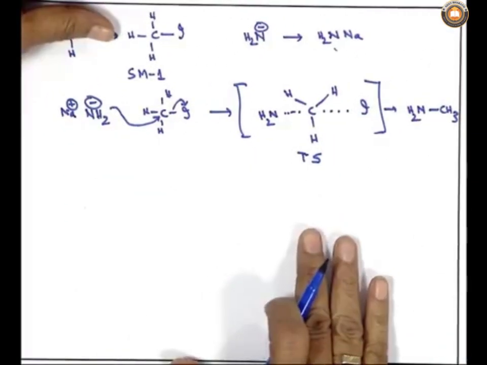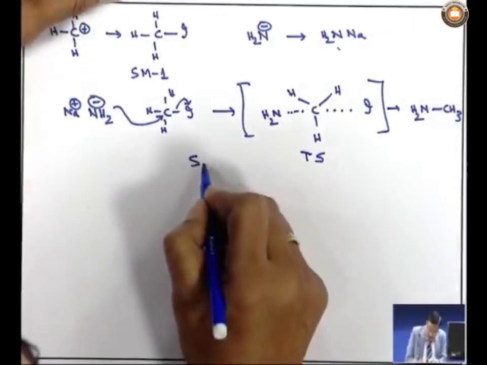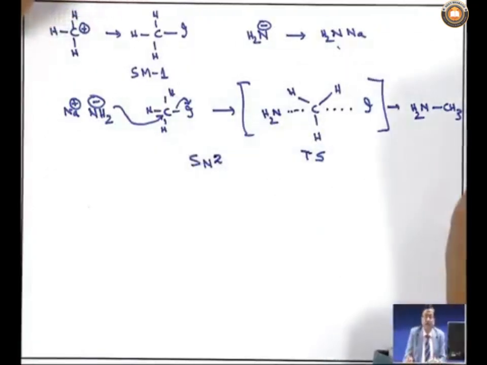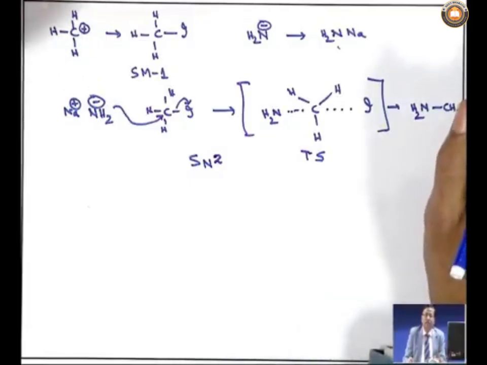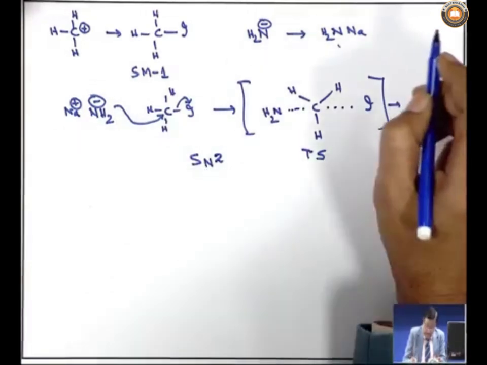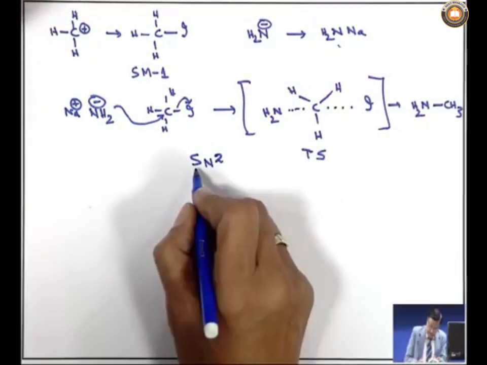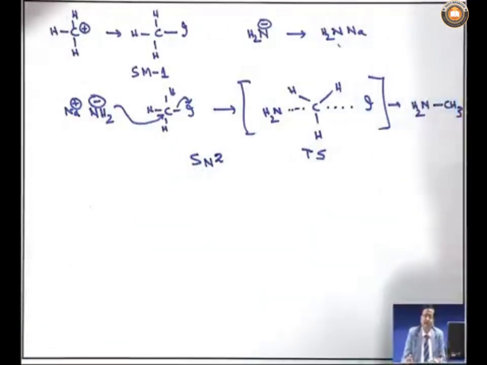So, this is called a substitution nucleophilic bimolecular or SN2 type reaction. So, what is SN2? S stands for substitution, N should be subscript, but in capital, and 2 should be of the same size as S, not Sn square. Some people say like Sn square, no, it is SN2.